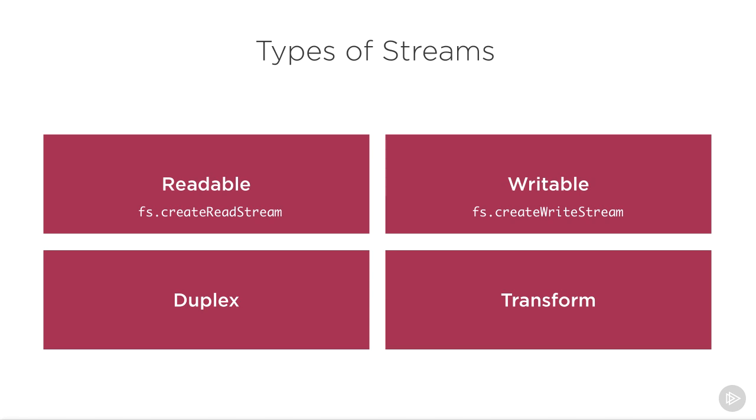Duplex streams are both readable and writable, like a socket, for example. And transform streams are basically duplex streams that can be used to modify or transform the data as it is written and read. An example of that is the zlib.createGzip stream to compress the data using gzip. You can think of a transform stream as a function where the input is the writable stream part and the output is the readable stream part. You might also hear transform streams referred to as through streams.